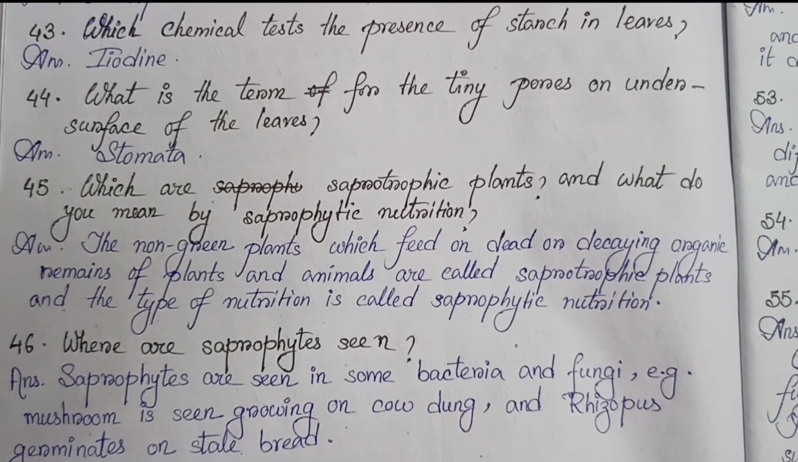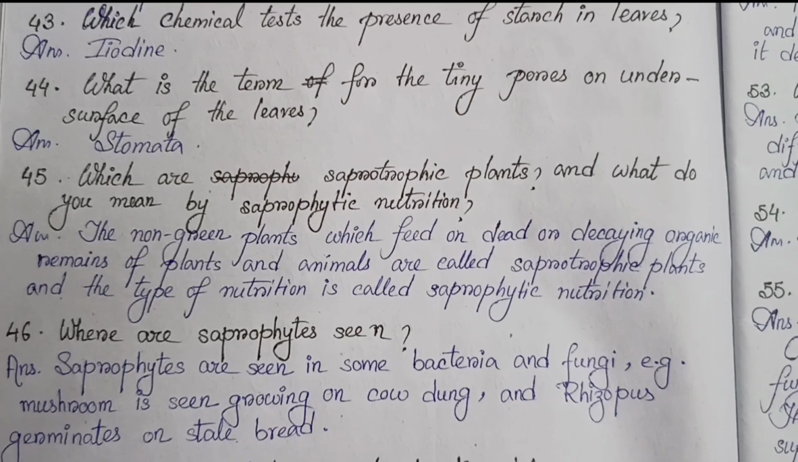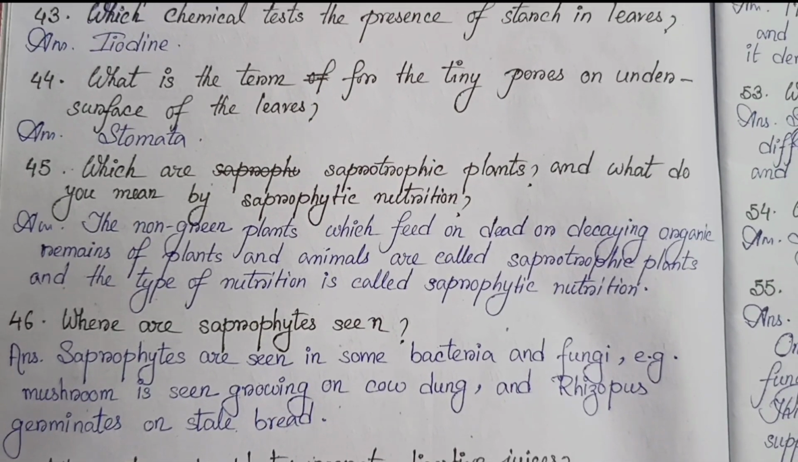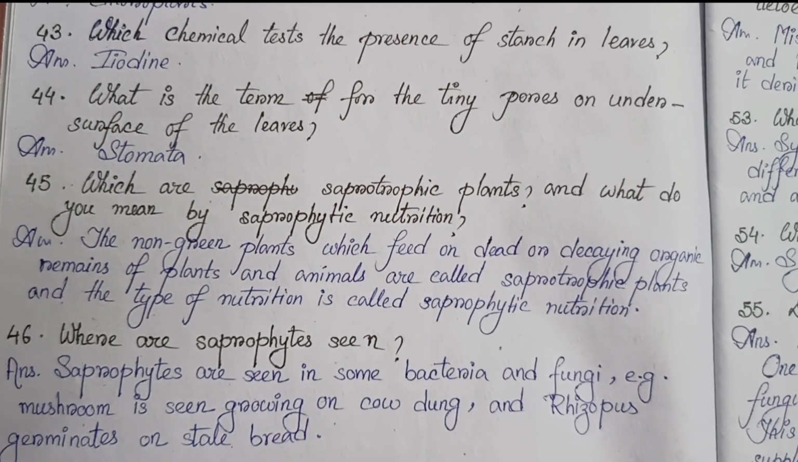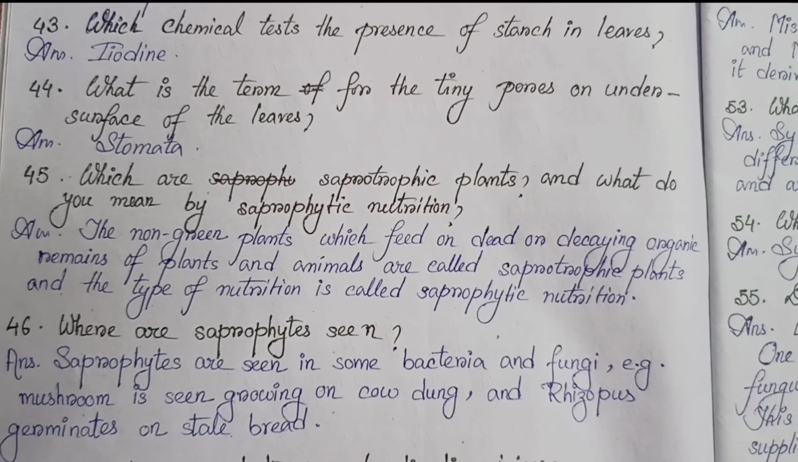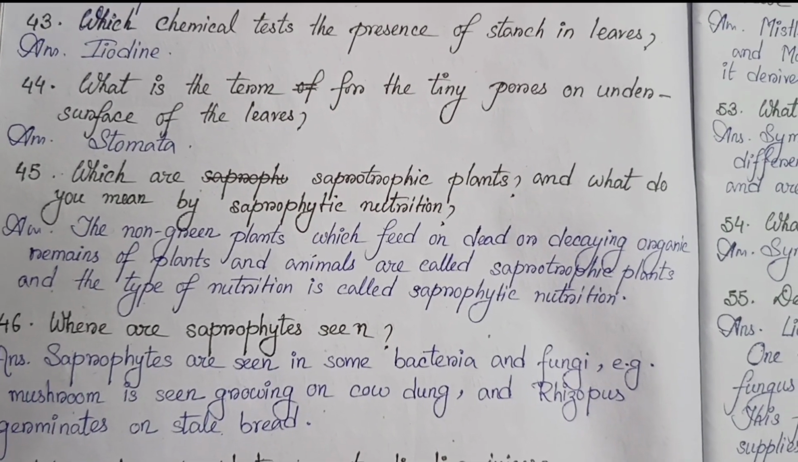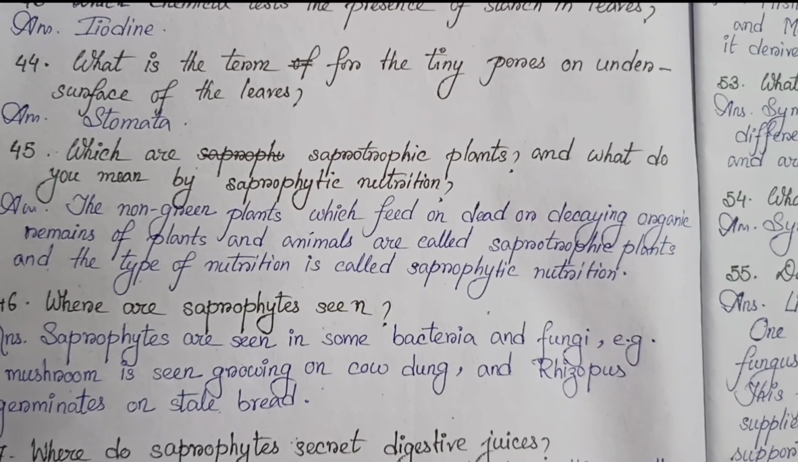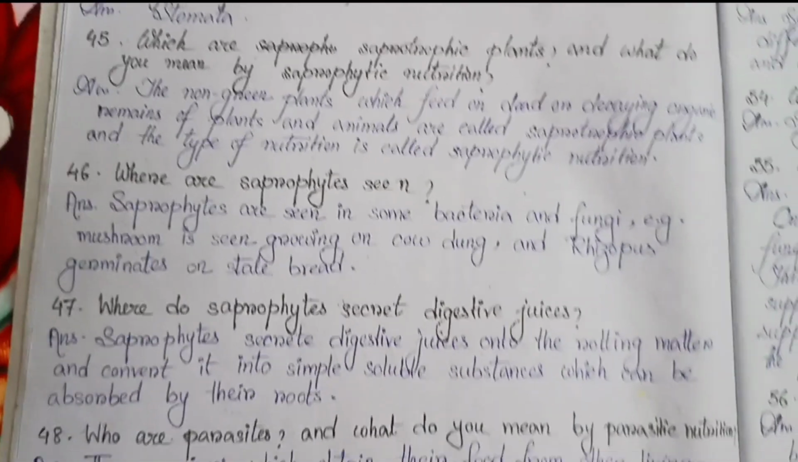45. Which are saprotrophic plants, and what do you mean by saprophytic nutrition? The non-green plants which feed on dead or decaying organic remains of plants and animals are called saprotrophic plants, and the type of nutrition is called saprophytic nutrition.